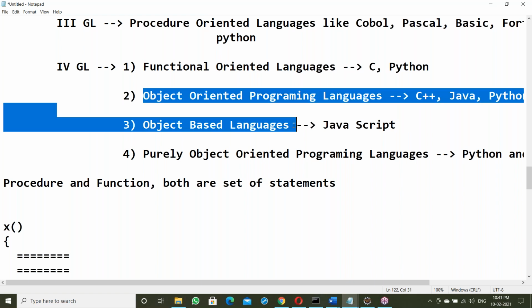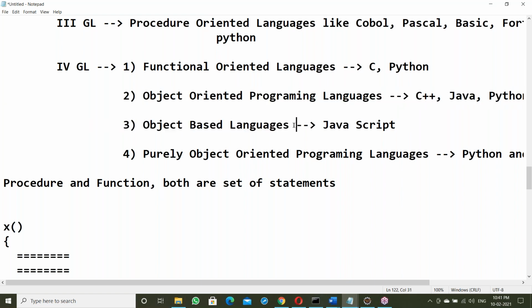Object-based and object-oriented are both similar. The difference is here: object-based language does not support inheritance. Except for inheritance, they are similar. Object-based languages don't have inheritance. For example, JavaScript is an object-based language.